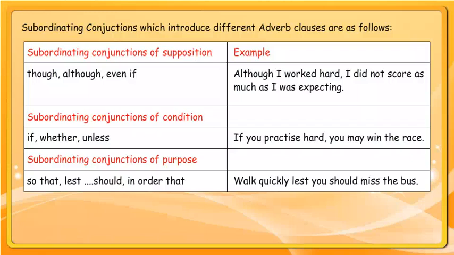Subordinating conjunctions of supposition: though, although, even if. Although I worked hard, I did not score as much as I was expecting. Subordinating conjunctions of condition: if, whether, unless. If you practice hard, you may win the race.